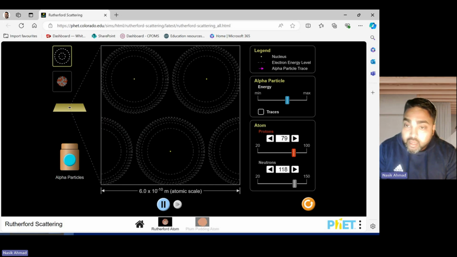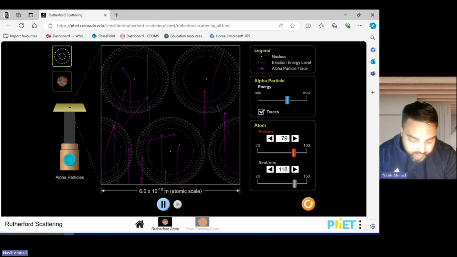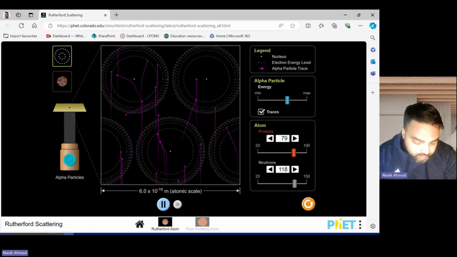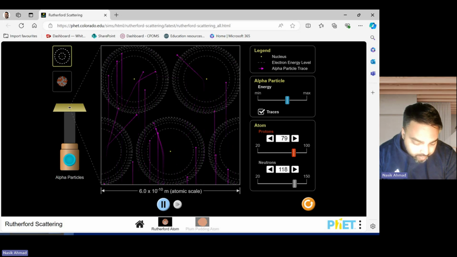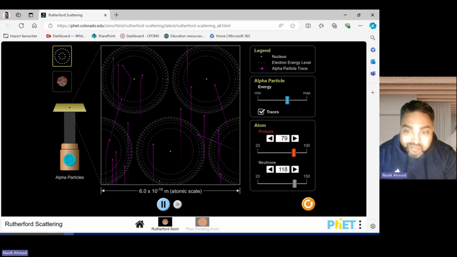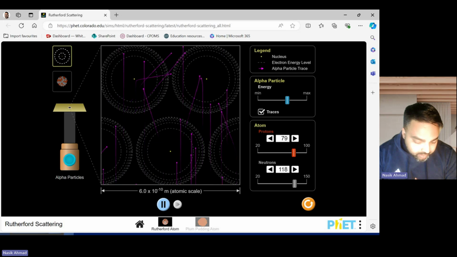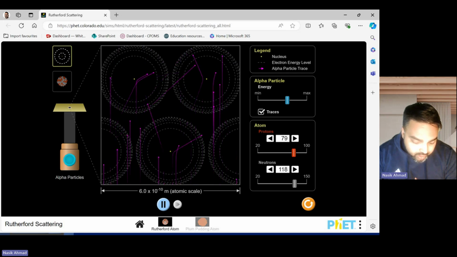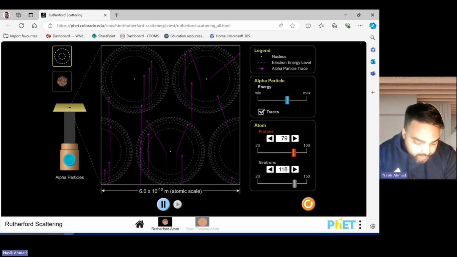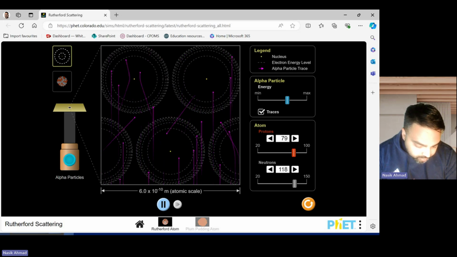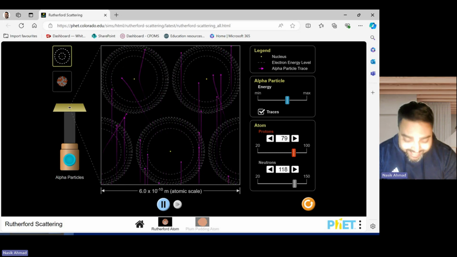When he fired it, and I'm going to turn the tracers on so hopefully you can see them, he noticed that not only did some of them get deflected, but some of them actually, and if you wait for it, you might see one. If you focus on one of the atoms, you might see one. Some of them actually bounced backwards. They were deflected by more than 180 degrees. You saw that one just come back from the top left. Oh, one from the top right is making its way back now. That happened very, very rarely, but it did happen.